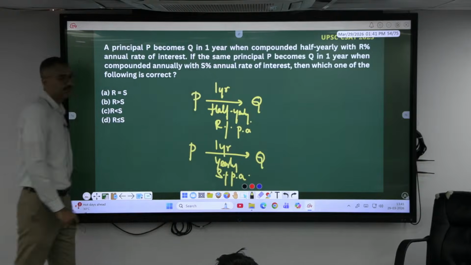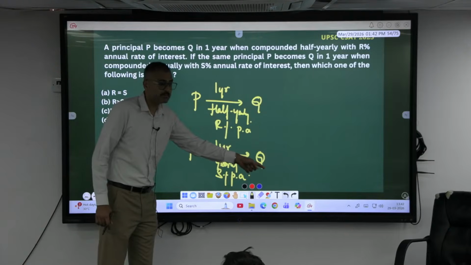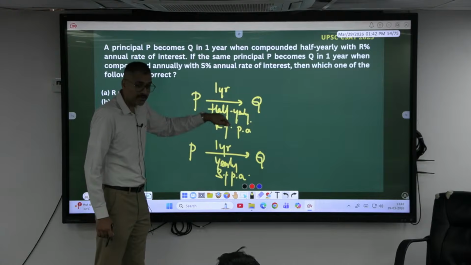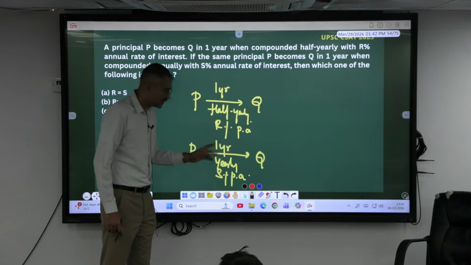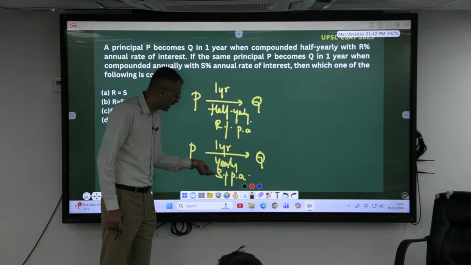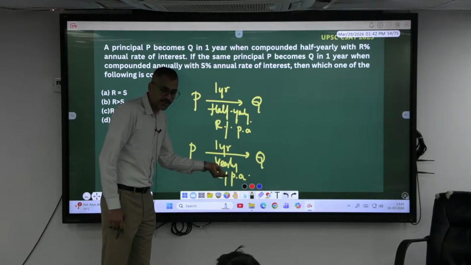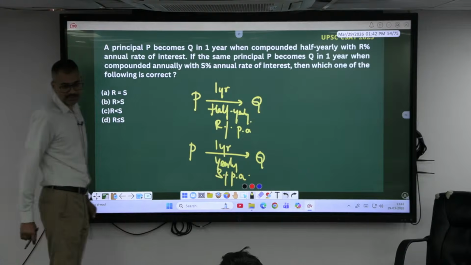This is what has been given. P is the principal, Q is the amount. In 1 year, on a half yearly basis, at R% per annum, it becomes Q. The same P rupees becomes Q rupees in 1 year at S% per annum, yearly compounded.